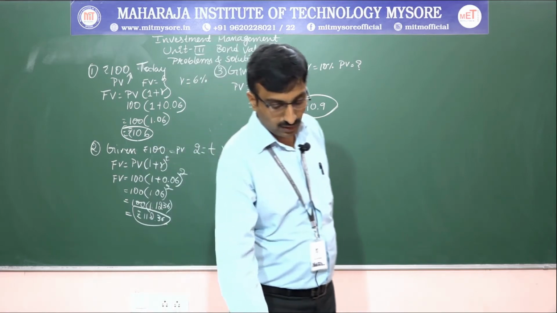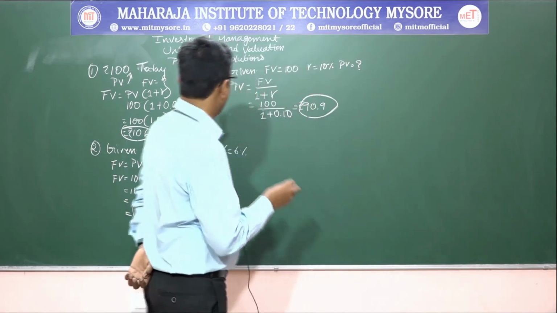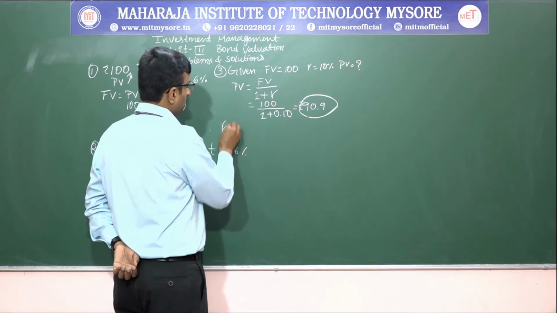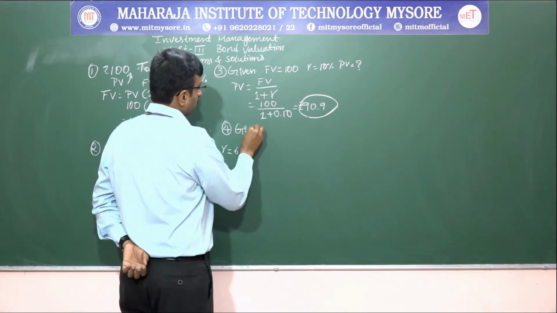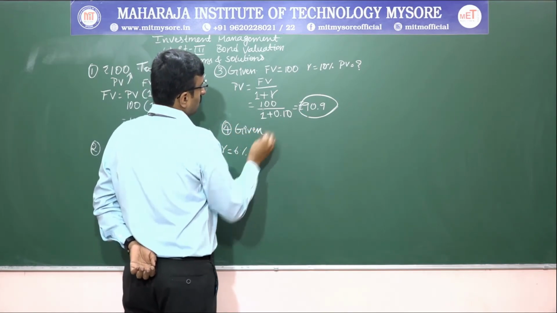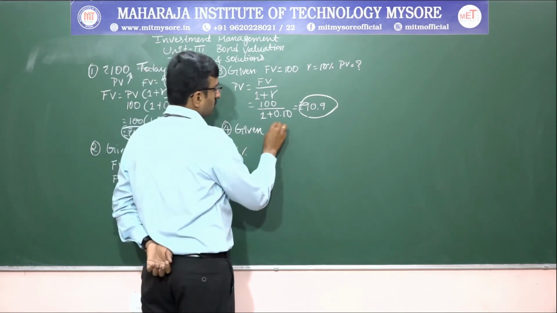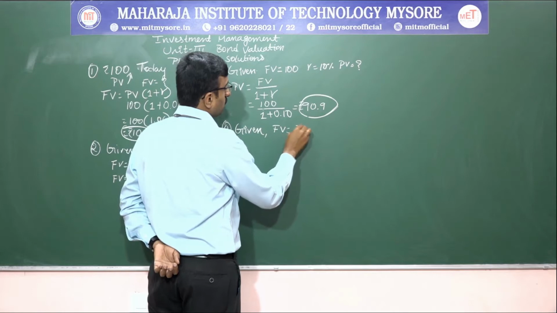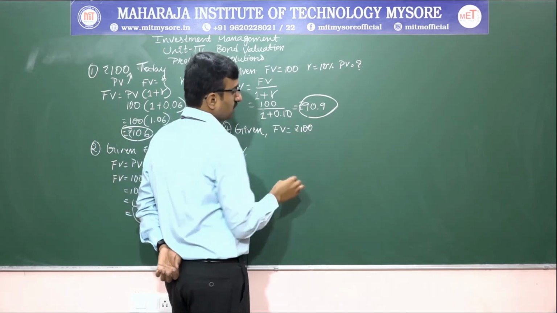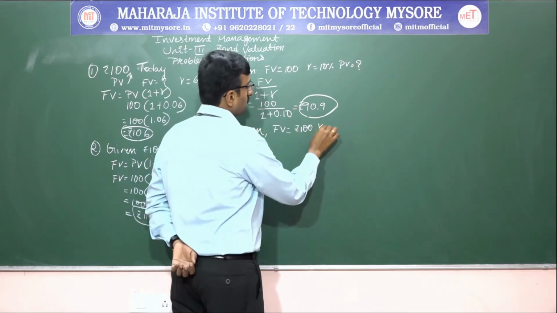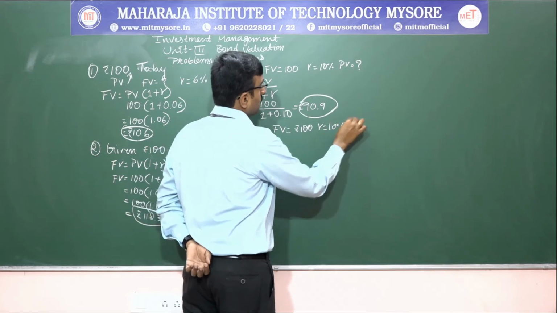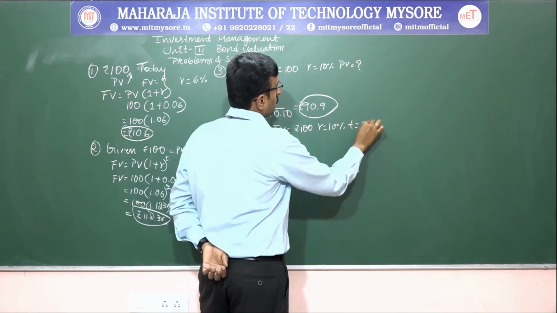So first you write down the given values. In the given values, they have mentioned future value. Future value is equal to 100 rupees. Then R is equal to 10%. T is equal to 2 years.